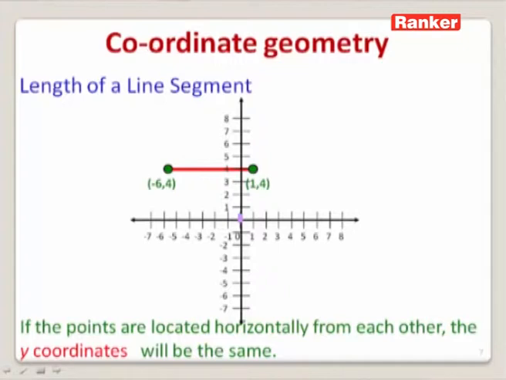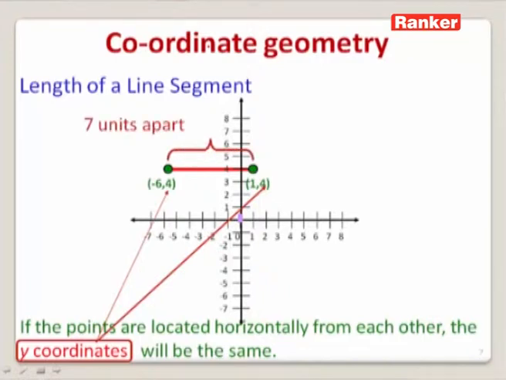Now, it is very easy to find the distance between these 2 points. Simply, we can subtract the x coordinate of one point from the x coordinate of the other. Doing so, we find the distance between these 2 points, -6, 4 and 1, 4, as 7 units. That is, we can say that these 2 points, -6, 4 and 1, 4, are separated by a distance of 7 units.